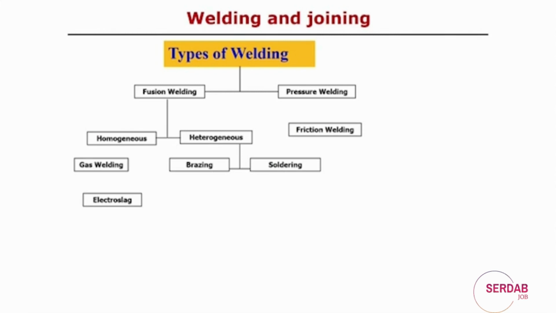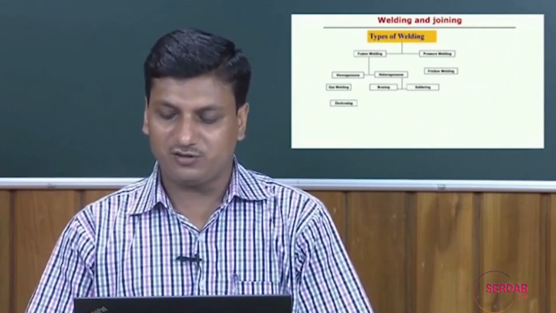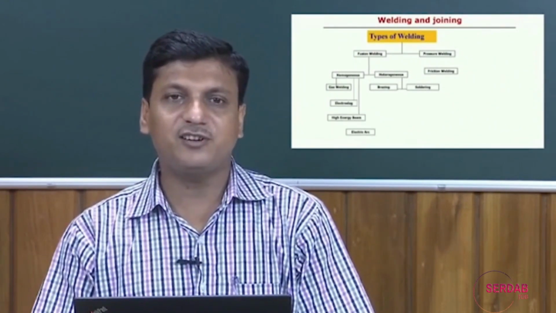In the other case, the homogeneous welding processes, it may not be necessary to use a third material. Two similar kinds of material can join and form a homogeneous structure. Even dissimilar materials can join together, but finally they form a homogeneous structure. In that sense it is called homogeneous and heterogeneous joining processes.